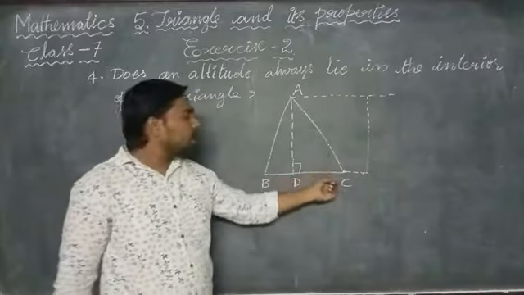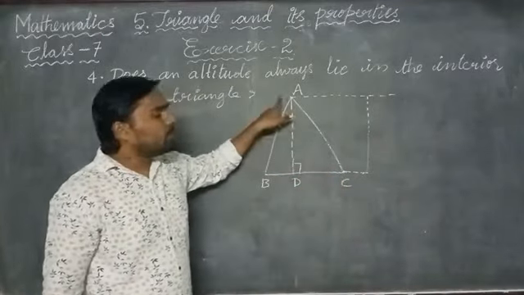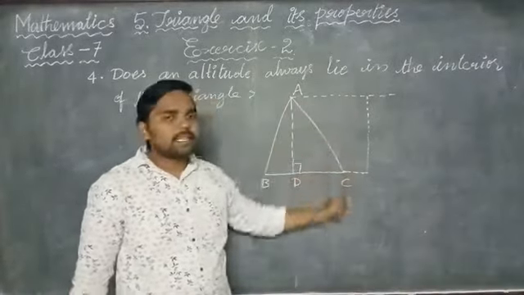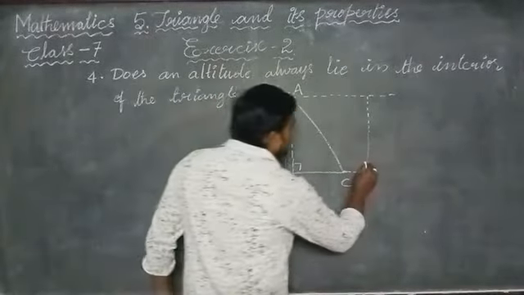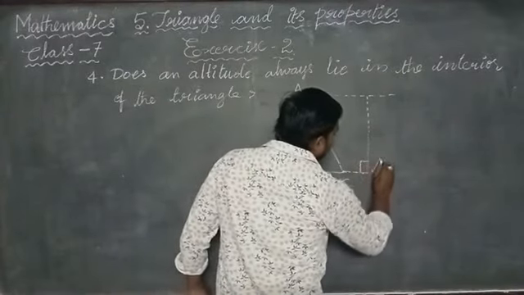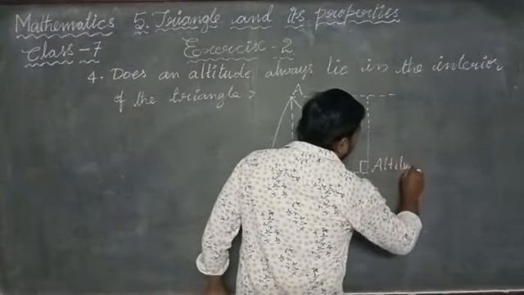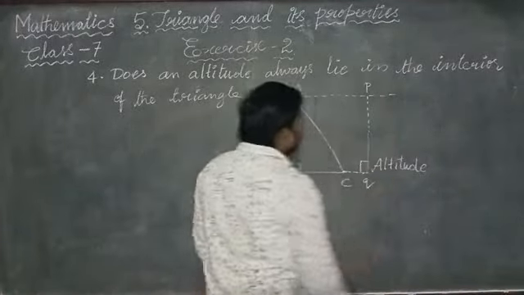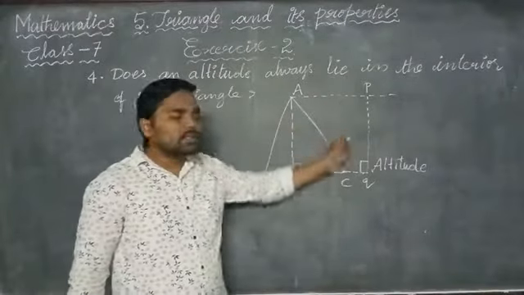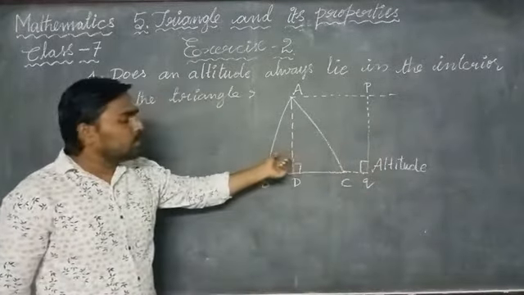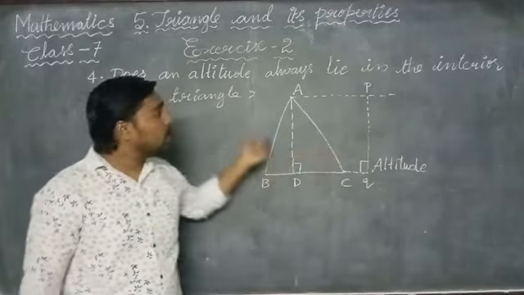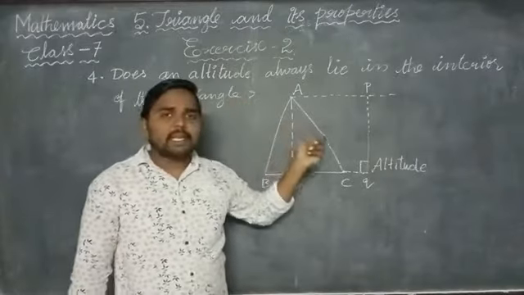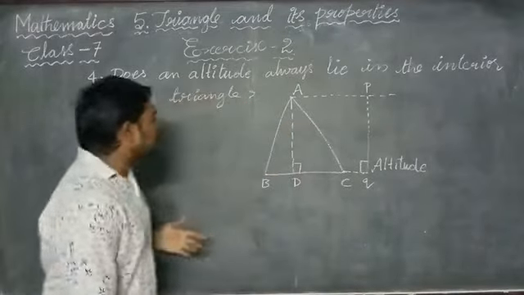This also represents an altitude. Suppose this is P and this is Q. This line segment PQ also represents the altitude. That is why the altitude is not always present in the interior of a triangle. Okay, the answer is no.